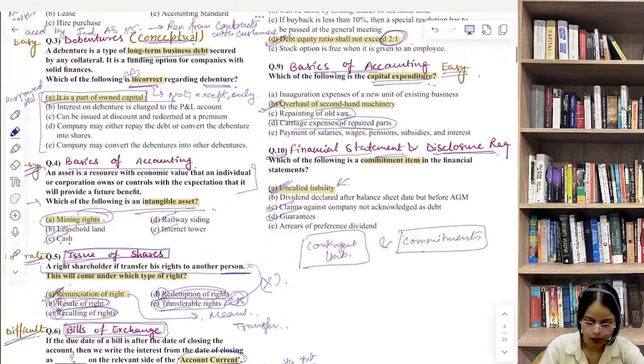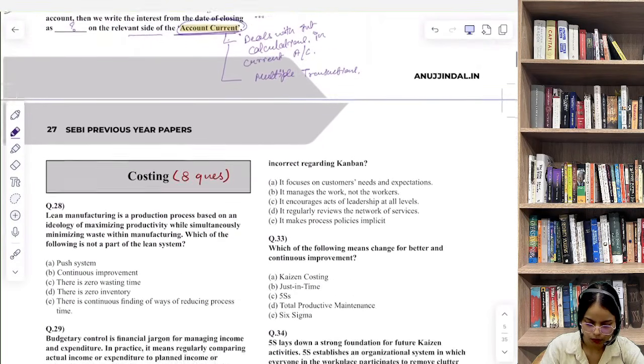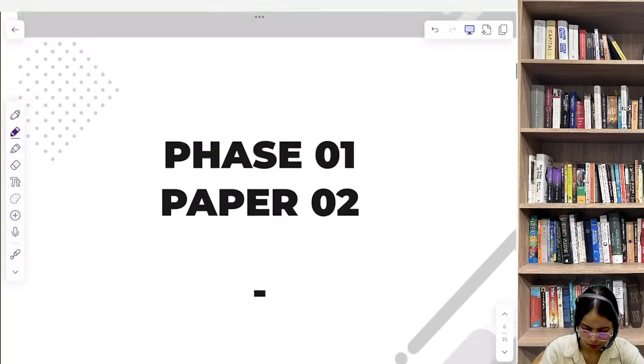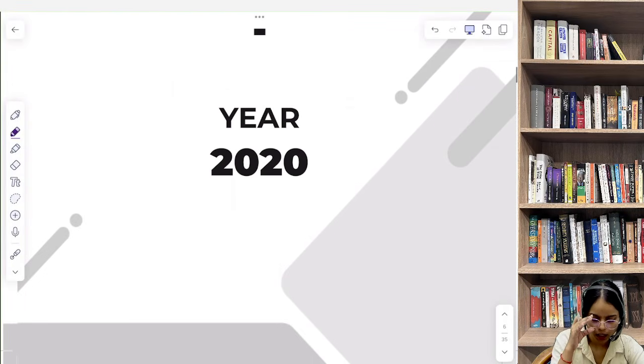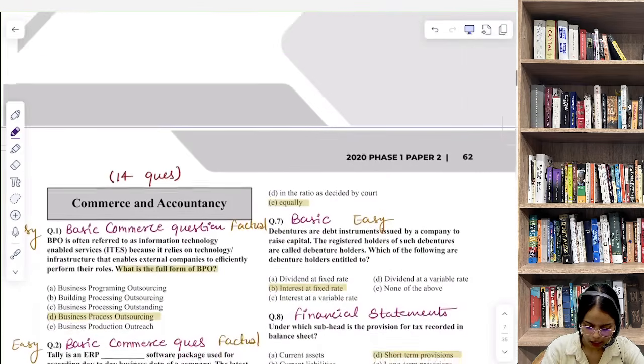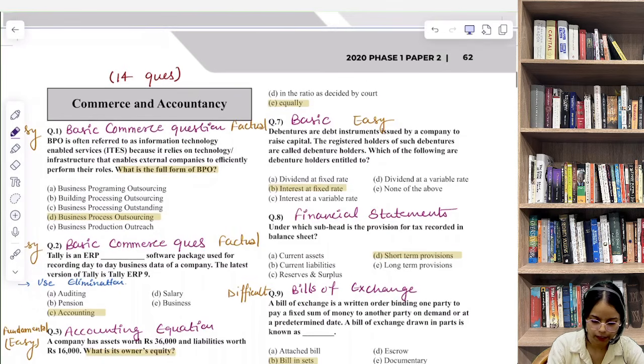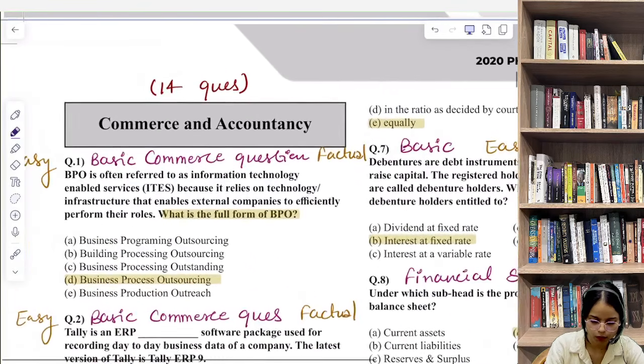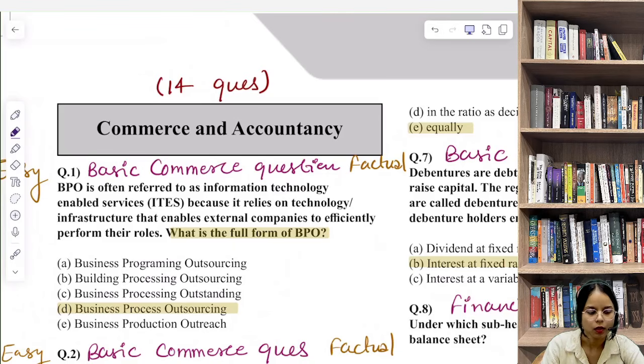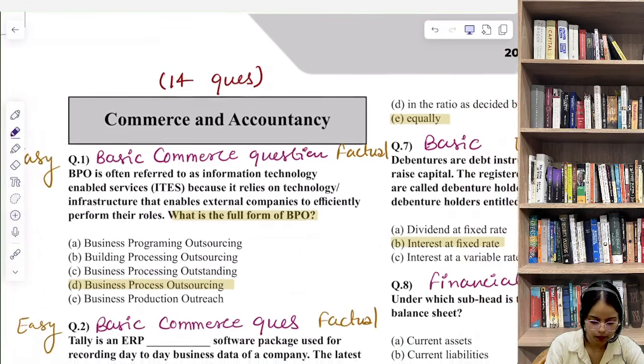Okay, let's move on to the 2020 Phase 1 questions from the Commerce and Accountancy section. Let's begin with the first question from the 2020 Phase 1 paper.